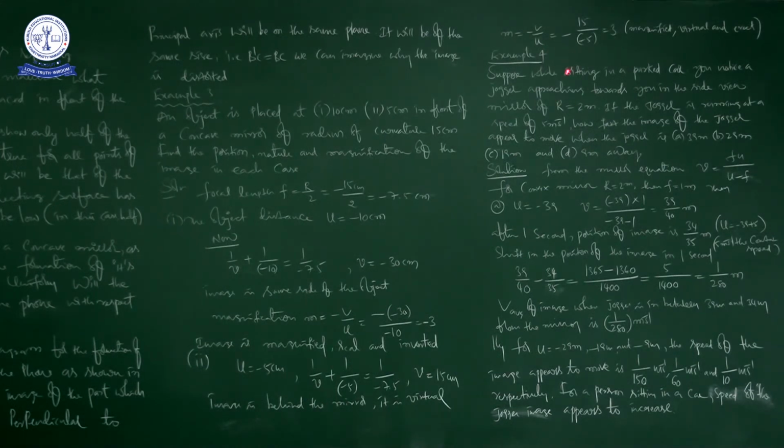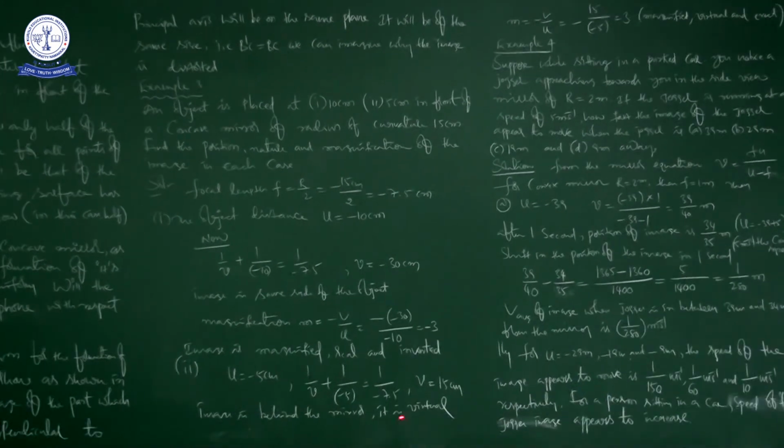So m is equal to minus v by u, that is minus v is 15 and u is equal to minus 5. Then it will be 15 by minus of minus 5, that is plus. So 15 by 5 means it is 3, that is magnified, virtual and erect.